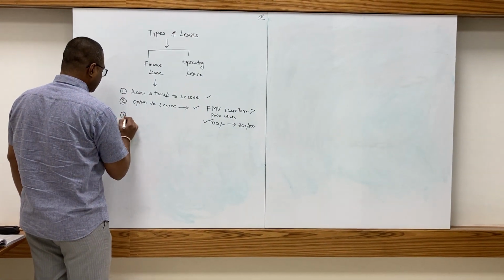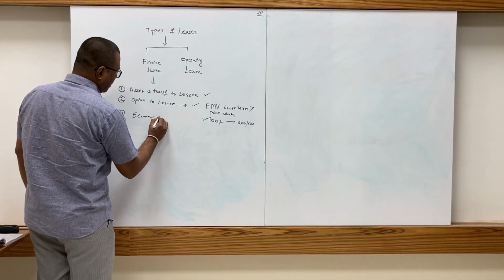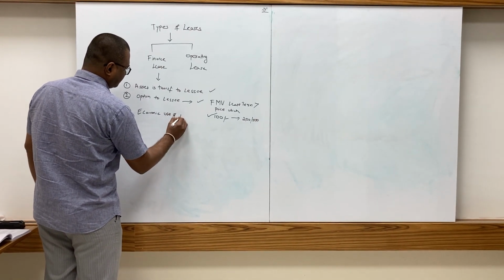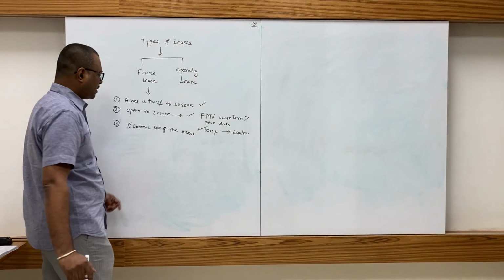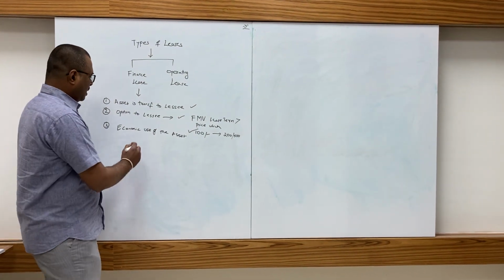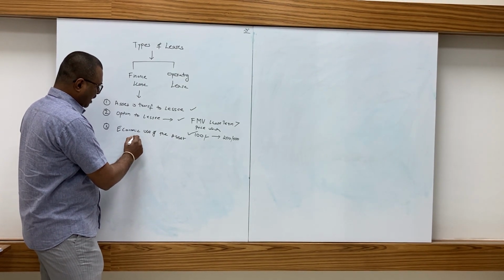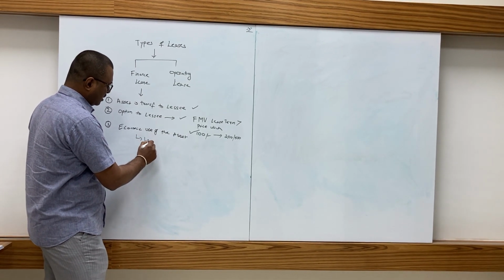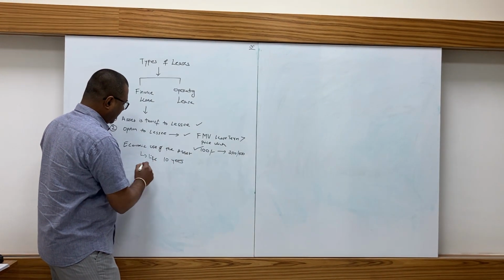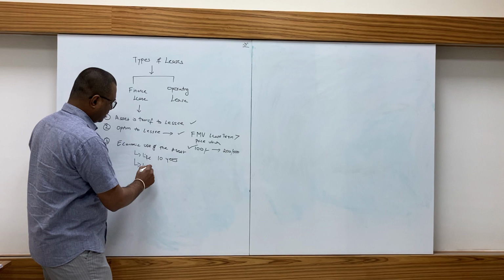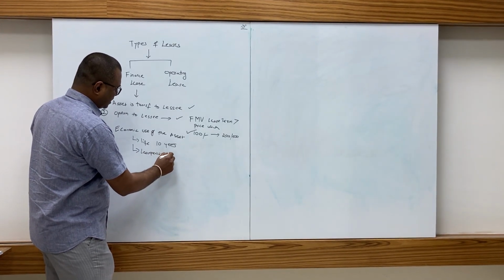Next, third is economic use of the asset. What is economic use of the asset? Suppose the economic life of the asset is, say, 10 years and the lease period is 8 years.